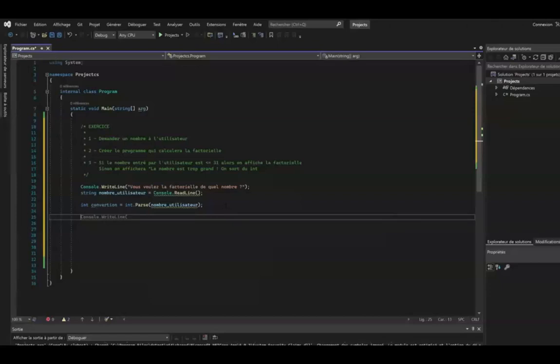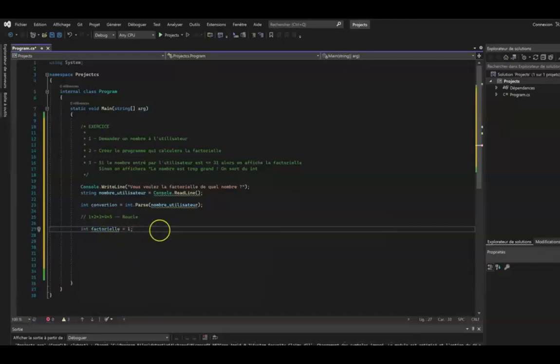First of all, we will create a factorial variable which will be initialized to 1, because the factorial must be between 1 and a given number. And logically, if we make the product with a 0, the result will be constantly 0. So now we will type for, and in parentheses, we will create an I variable initialized to 1. It will allow us to make the product at each turn of the loop, so we need to initialize it to 1. To continue, you need to give the condition, which here is as long as I is less than or equal to the number given by the user, we can execute the statement.